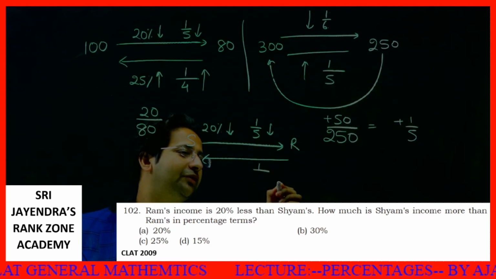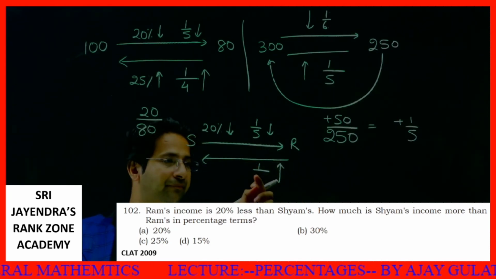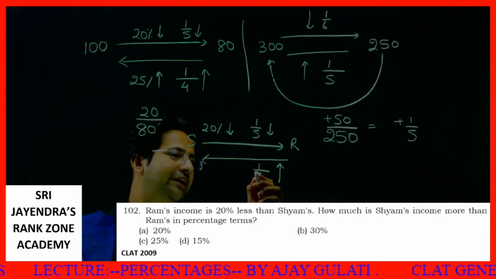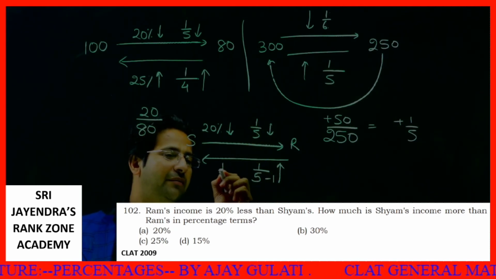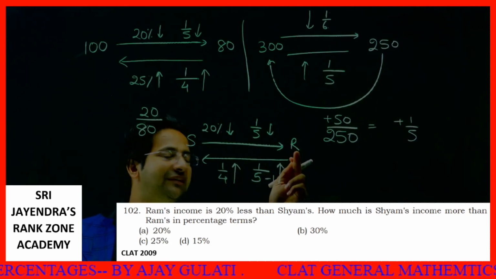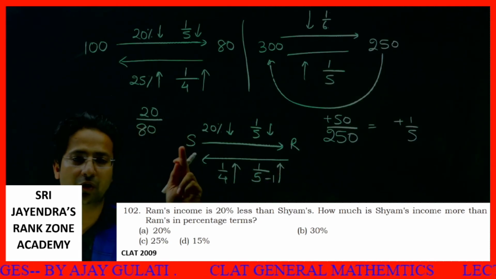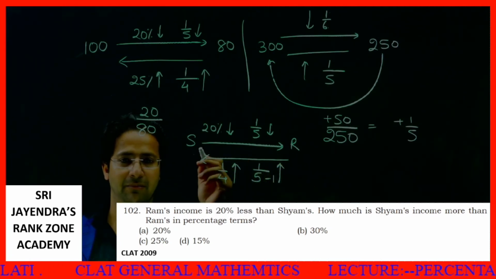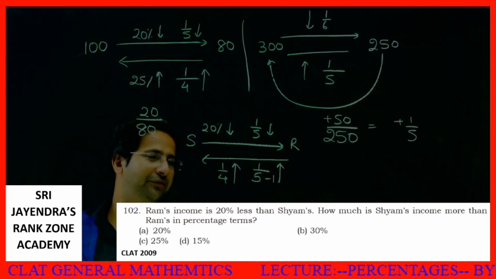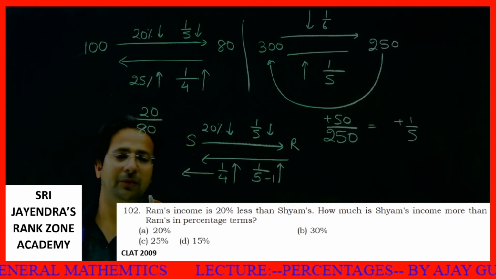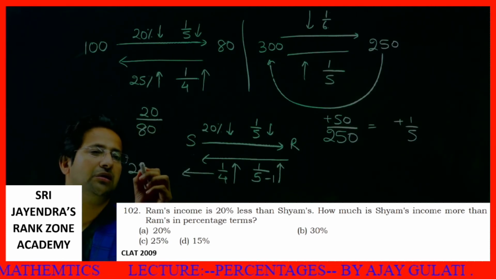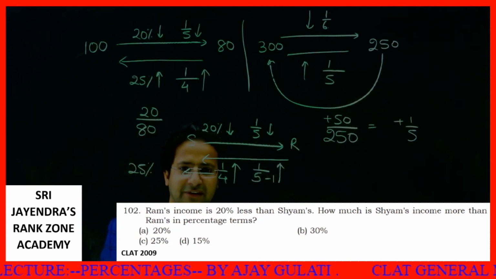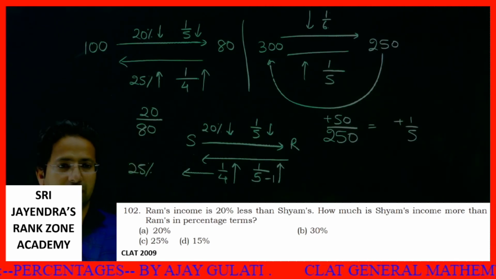In order to increase it, in this denominator I'll subtract this from this, that is 5 minus 1. I can directly say 1 by 4. We need to increase Ram's income by 1 by 4 in order to get Shyam's income. What does 1 by 4 mean? 1 by 4 means 100 by 4%, or 25%. This is the basic concept and I am very sure you must have got it.